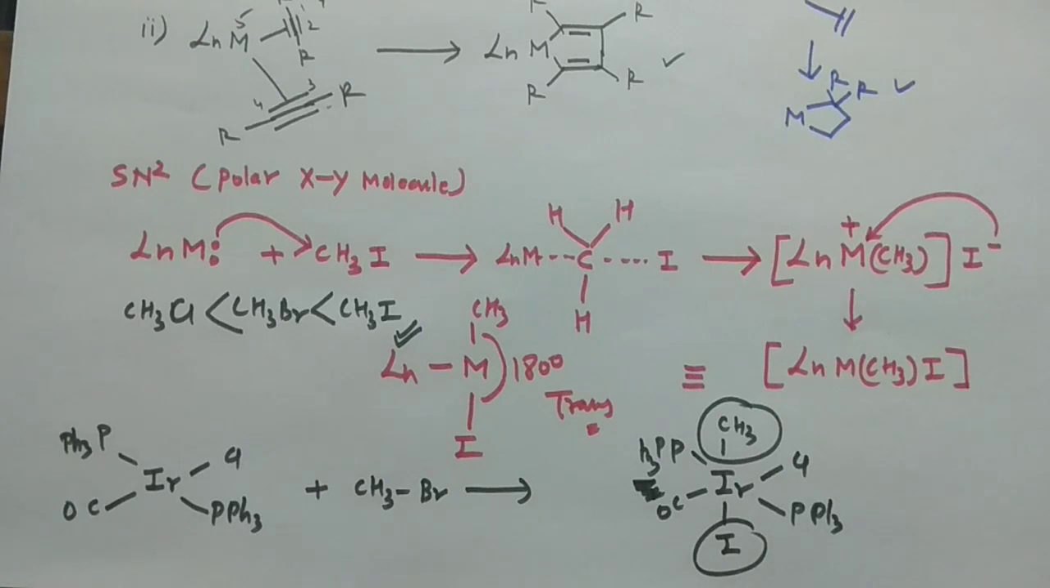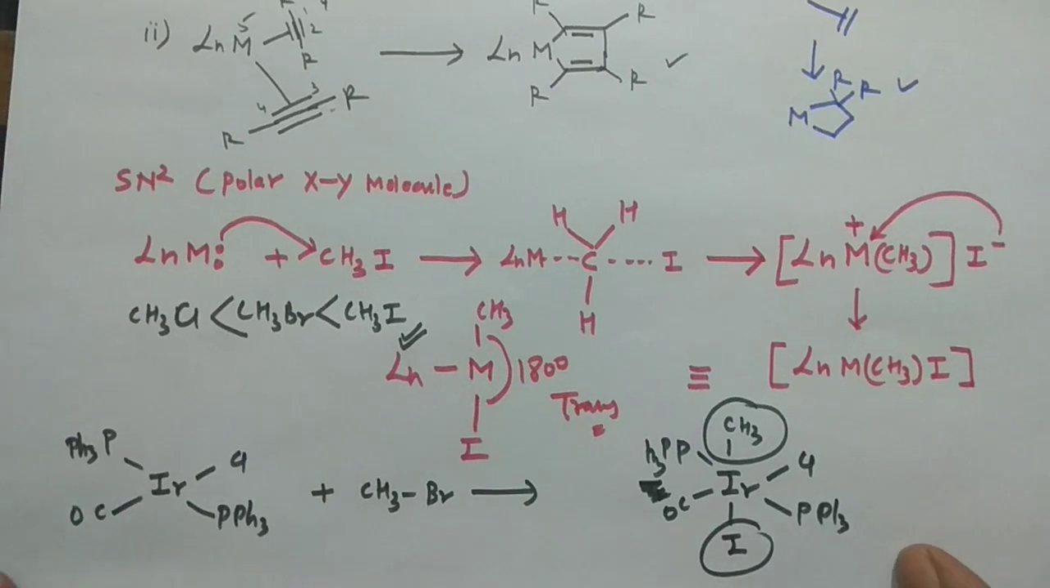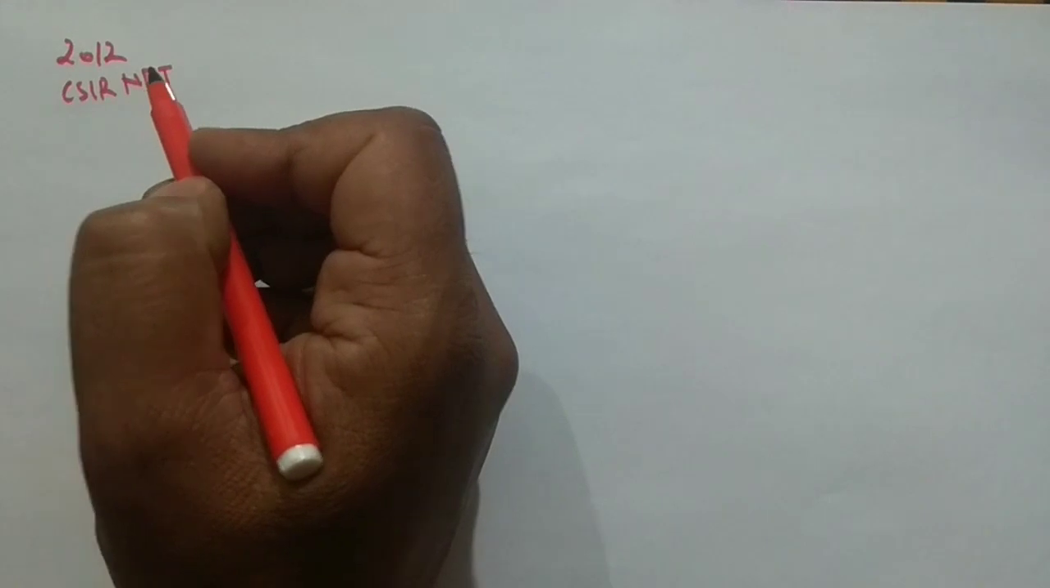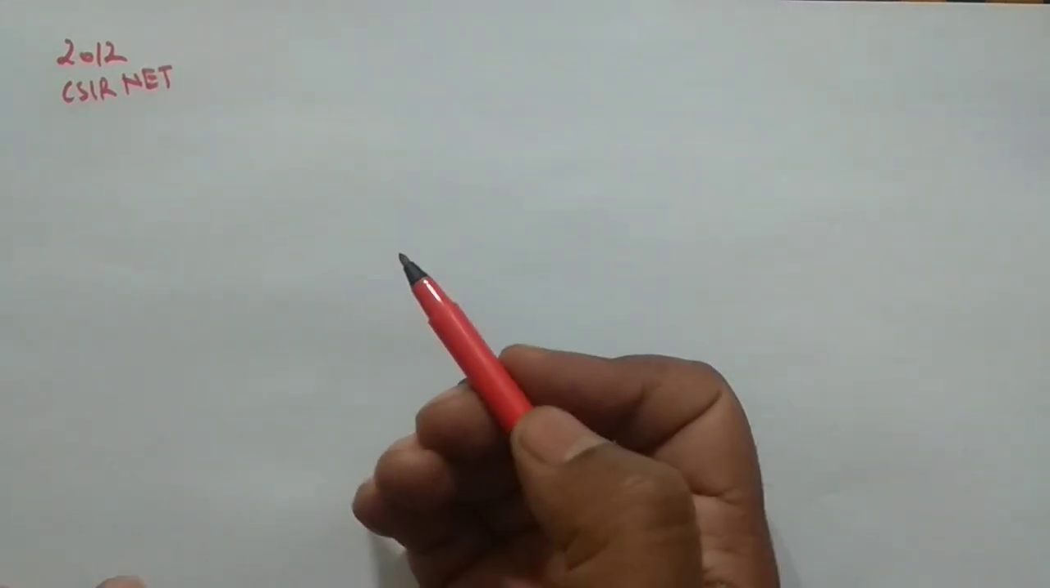So this is all about these reactions. Now I'll discuss very quickly a few problems of CSIR NET. And what are those problems? I'm discussing the problem asked in the 2012 CSIR NET. In that case, they have given you different kinds of complexes.